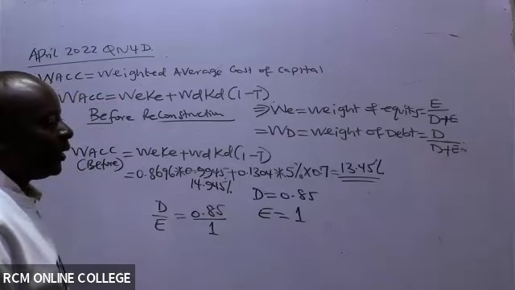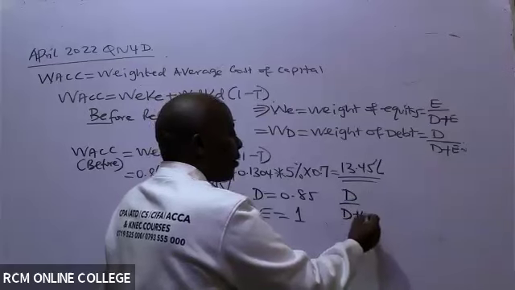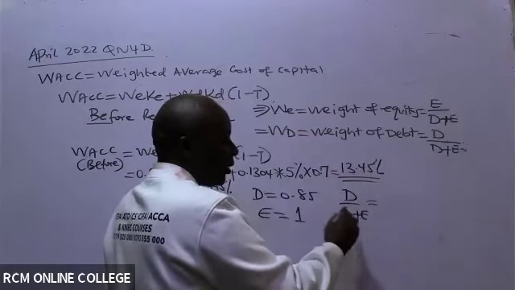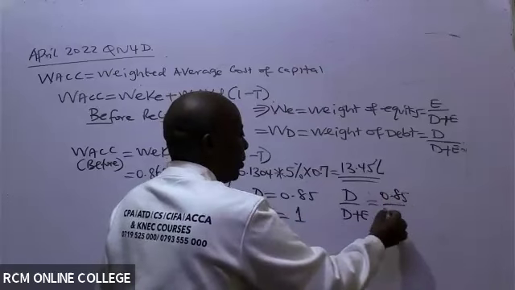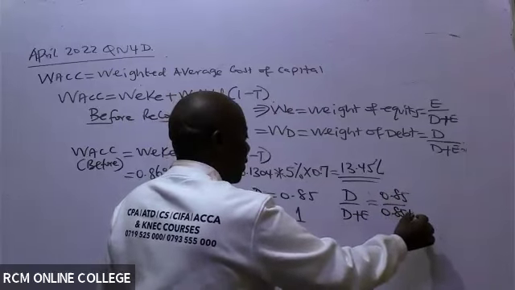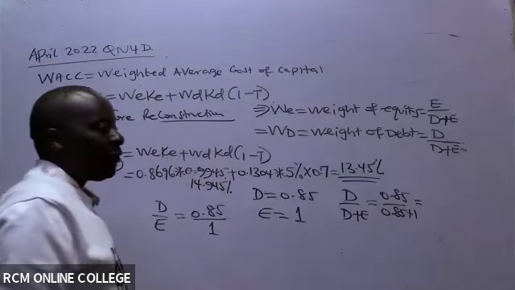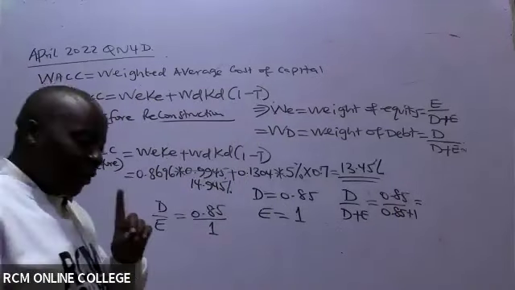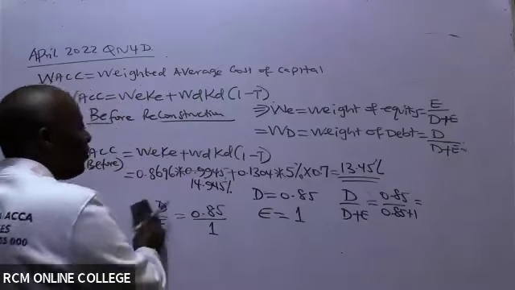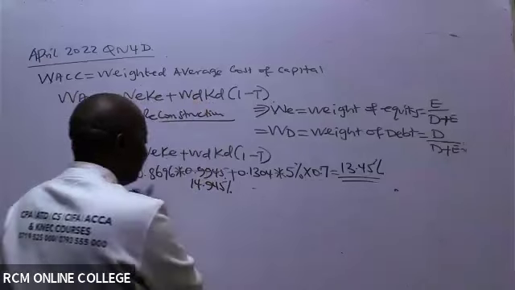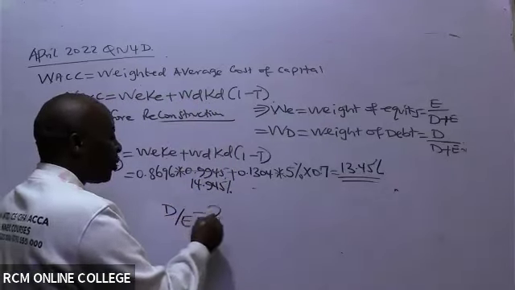And then if you want debt as a weight of the capital structure, you do it like this. It will be 0.85 over the debt, which is 0.85, plus equity, which is 1. So it will be 0.85 divided by 1.85. If you make that argument, you'll always be wrong. Why? Because your examiner will come and tell you that the debt to equity ratio is 0.85.